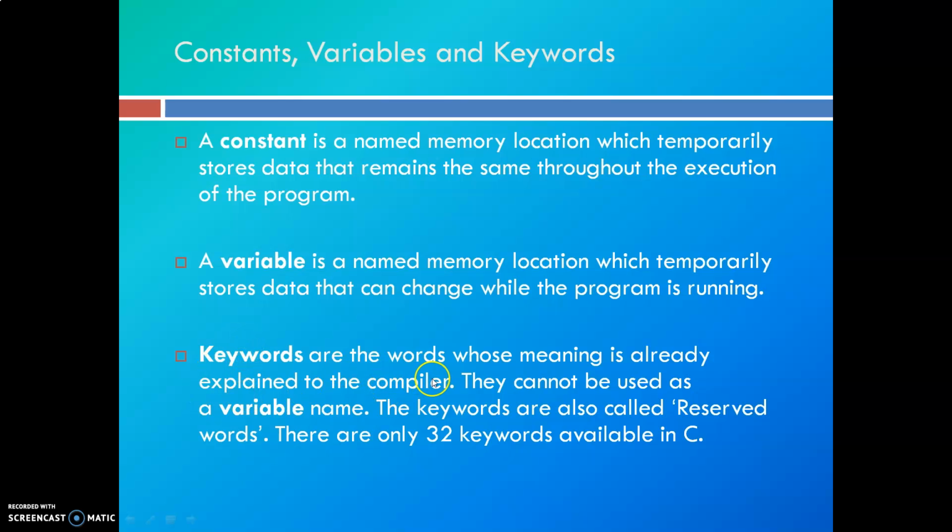Keywords are the words whose meaning is already explained to the compiler. They cannot be used as a variable name. So the keywords are called reserved words. So what is the meaning? The function of that particular word is reserved by the C compiler, so the keywords are also called reserved words. There are only 32 keywords available in C. In future videos, I will explain the function of all the keywords.